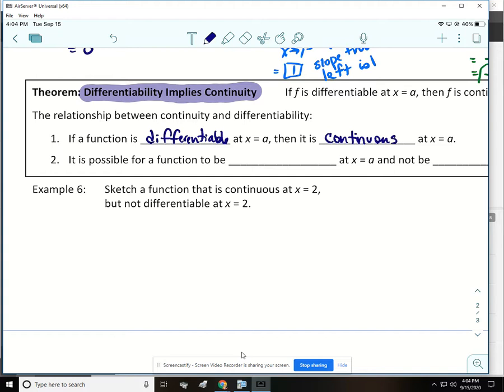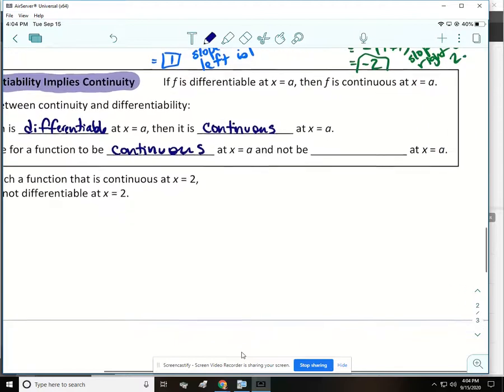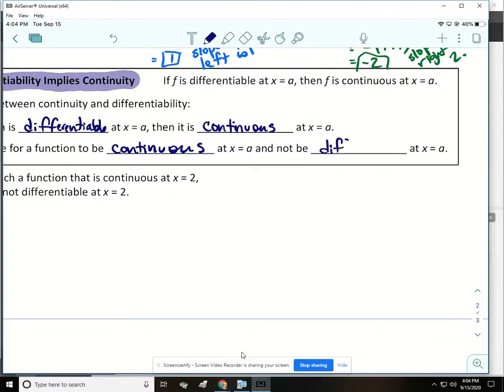We can write it twice. Right? But it is possible for a function to be continuous at x equals a and not be differentiable. And we've seen that a couple of times. It's not differentiable at that point.